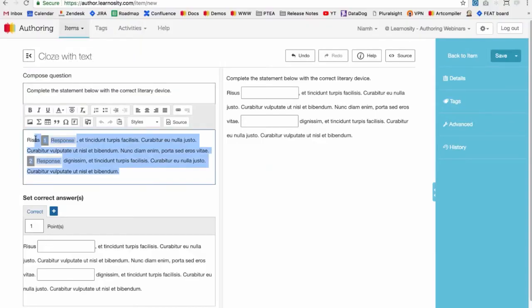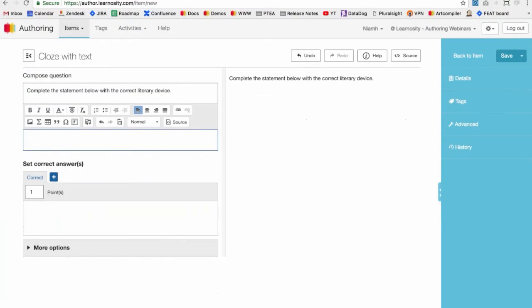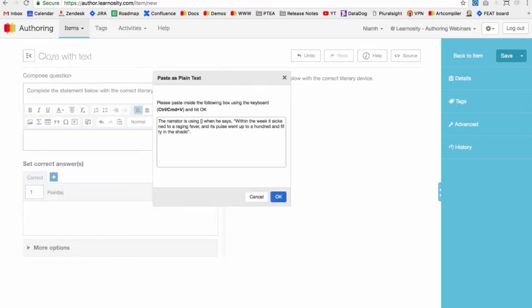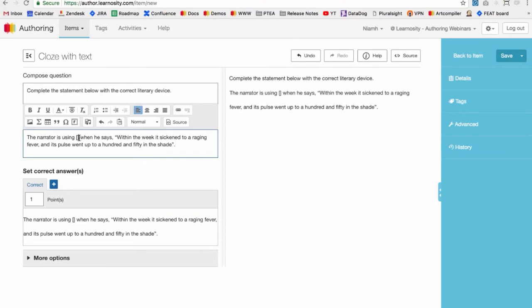So I'm going to delete all this from the template markup area. The template markup area is where you're going to put your text and your response boxes. So the text that you want the student to fill in the blanks, you're going to put that in here. So I'm going to paste again as plain text, click OK. So I have some square brackets in here where I want to put the response box. So I'm just going to delete those.